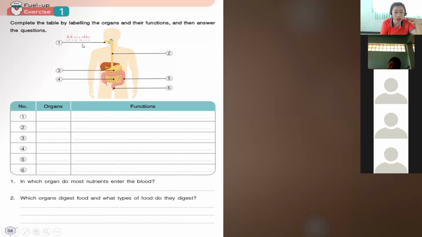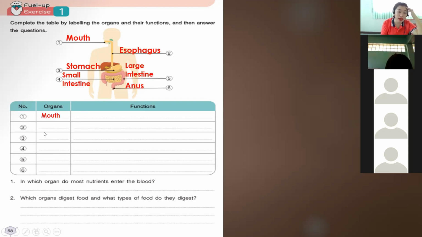So we have number 1, we have the mouth. And the second organ is the esophagus. Third organ is the stomach. Number 4 is the small intestine. Okay, number 5, we have the large intestine. And number 6 is the anus. Okay, so these are the organs of the digestive system. So we're going to write the function.